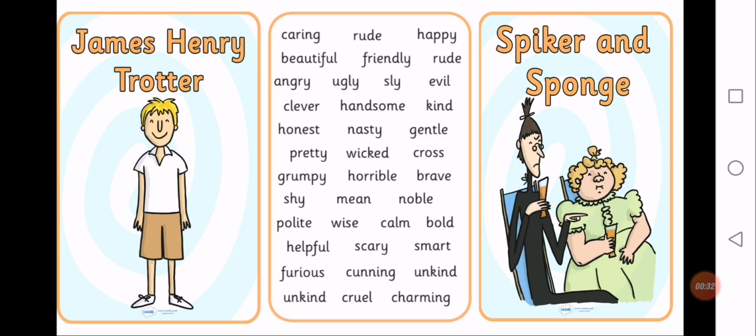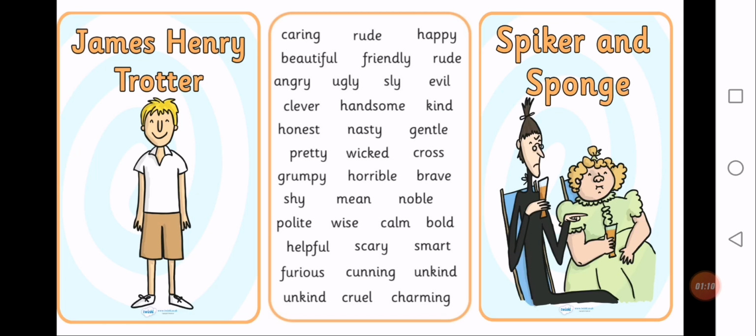Students, before starting the lesson, let's do an interesting activity to see how well you know about these characters. As you can see, I have given you the pictures of James, Aunt Sponge and Aunt Spiker along with some adjectives in the box. Now what you have to do is take out your English literature notebooks, write down date and day, classwork on it, and then write down the topic James and the Giant Peach. Below it, draw two columns. On one side, write the name of James, and on the other side, write down Aunt Sponge and Aunt Spiker.